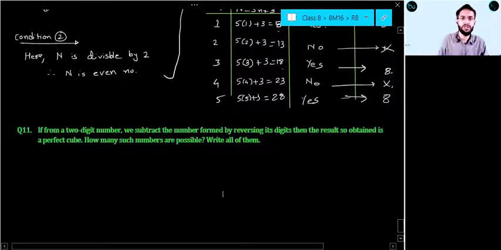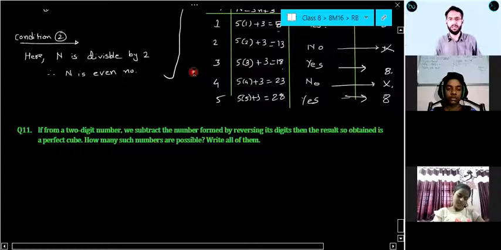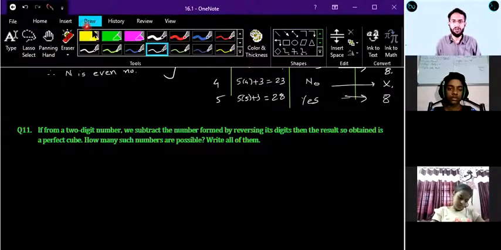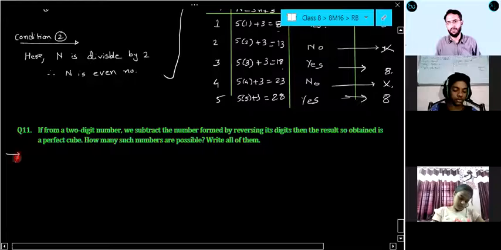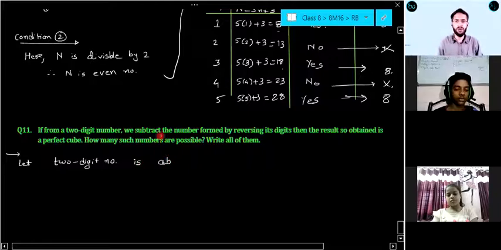Let us do this question one by one as instructions are given to you. First, if from a 2-digit number, can you assume one 2-digit number here? Let a 2-digit number be AB, and AB is its usual form. So what will be its general form?